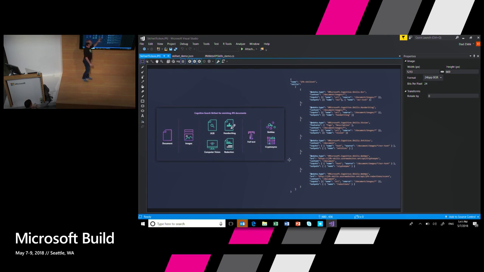Okay, this is the JFK file skill set. If I click OK there, what would actually happen is this JSON blob. It's hard to see, but it says OCR and handwriting and vision and custom JFK cryptonyms and so on. Let me show you how easy it is to create a custom skill.